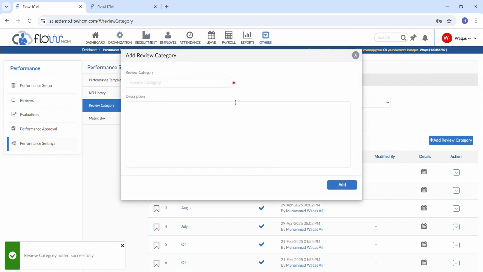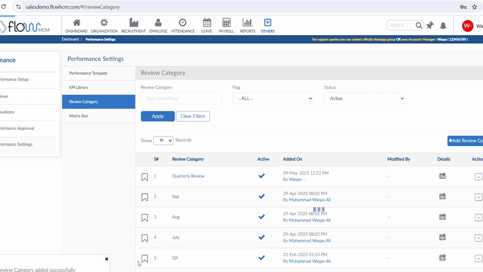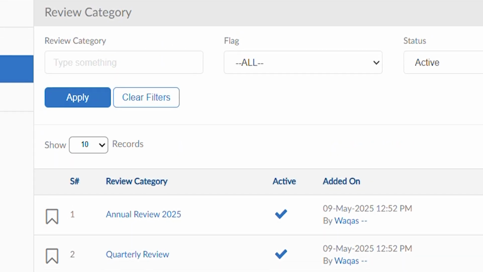In this manner, multiple review categories can be added and used in review form and report generation. The system will show the added list of review categories in the grid.